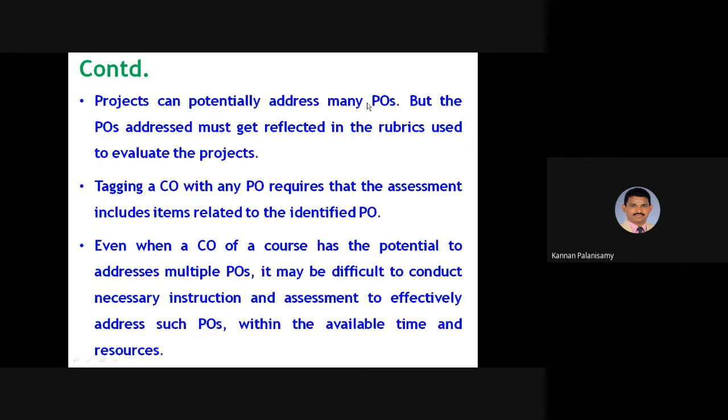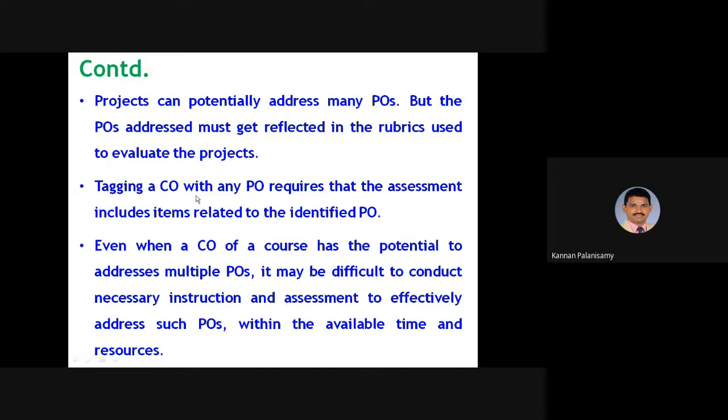And projects can potentially address many POs, but the PO addressed must get reflected in the rubrics used to evaluate the project. So if you want to evaluate the project, you have to design some rubrics. Based on that, the project should be assessed, and that may address many POs.